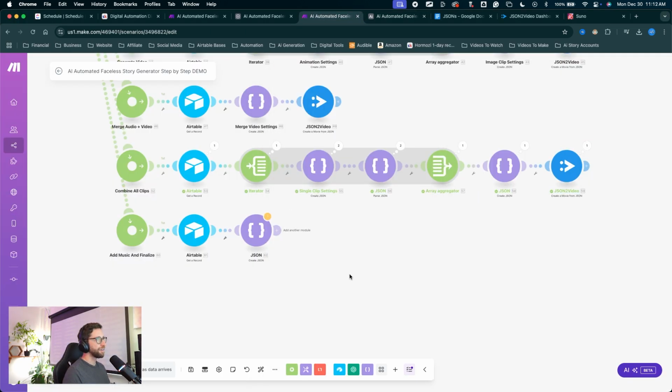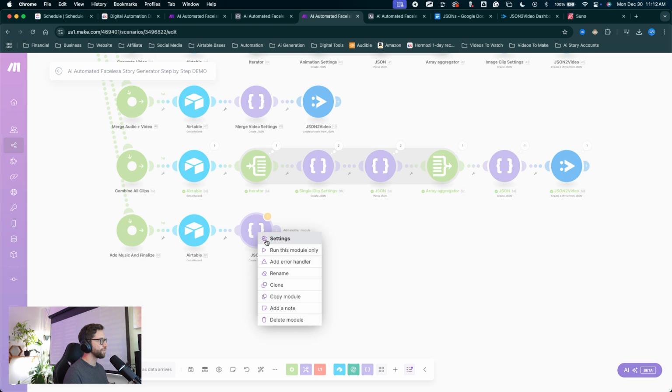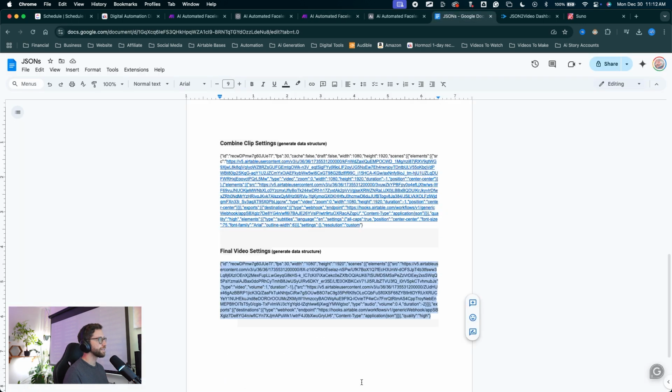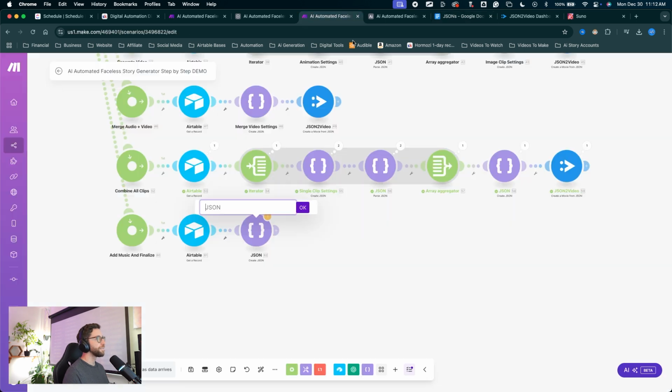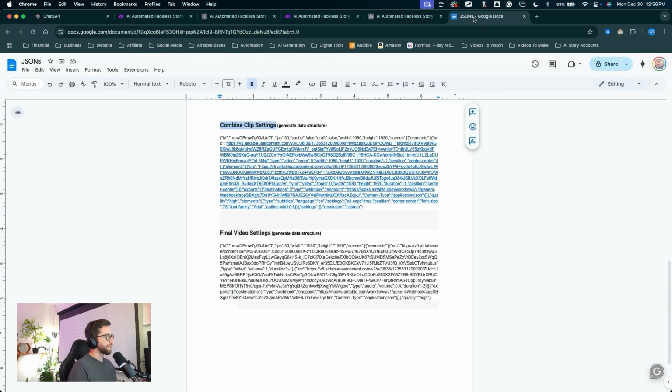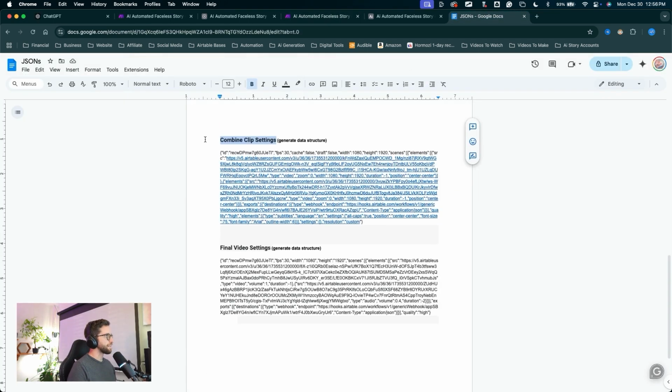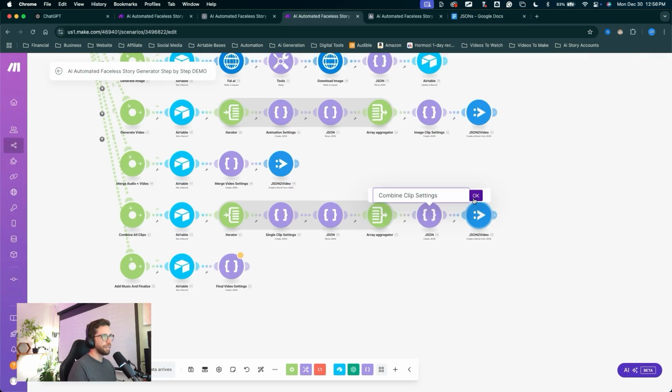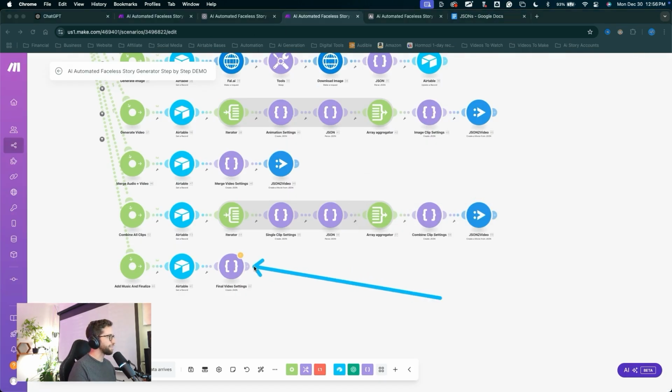Now, while we're here, let's go ahead and rename these last two JSON modules we worked on. So this one, we can start off, right click on it, rename. Let's come into the doc. That is going to be final video settings. Come back into Make, and we'll paste that name right there. Click OK. Moving back up, right click on this one, click rename, come into the doc, and this one is combine clip settings. Click OK, and let's add our final module.